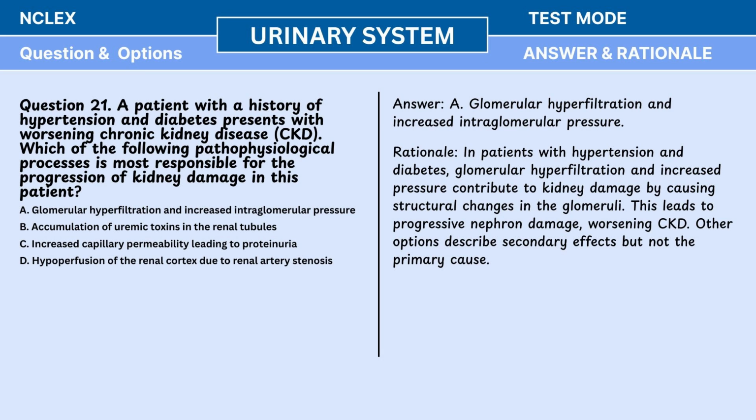Rationale: in patients with hypertension and diabetes, glomerular hyperfiltration and increased pressure contribute to kidney damage by causing structural changes in the glomeruli. This leads to progressive nephron damage, worsening CKD. Other options describe secondary effects, but not the primary cause.